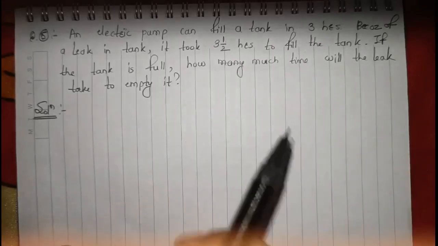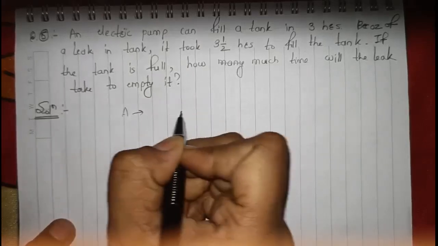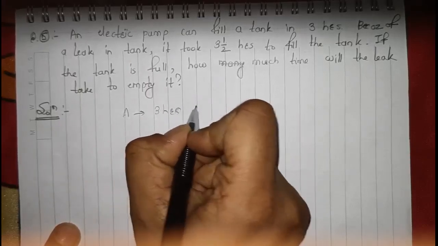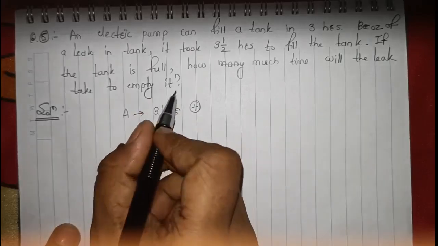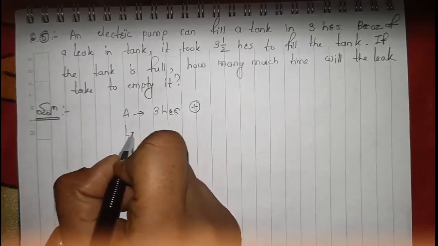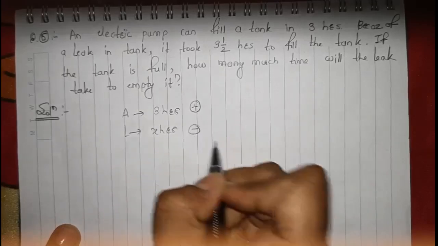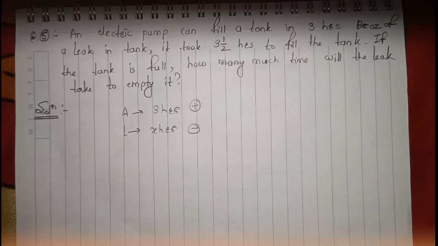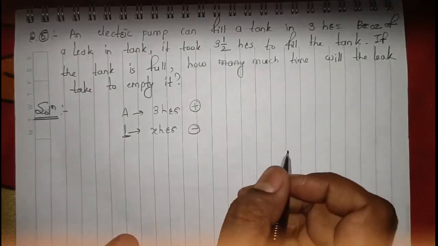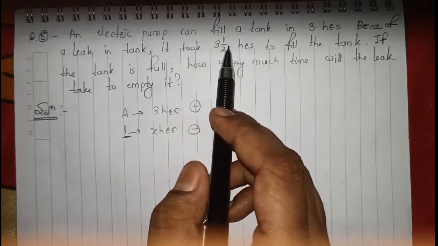Right. So first we have one inlet and one outlet. Consider A as our inlet. So the inlet pipe, that is our filling pipe, is taking 3 hours. And then our outlet pipe, the leak in the tank, is not given, right? Just x hours. It is taking x hours to empty the full tank. This is leak L.